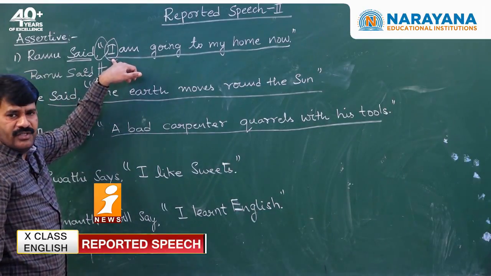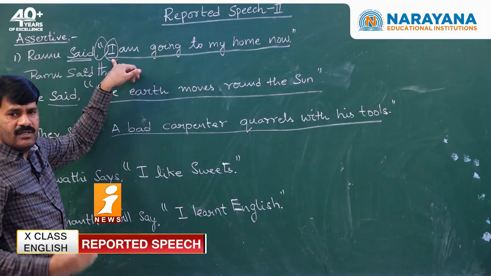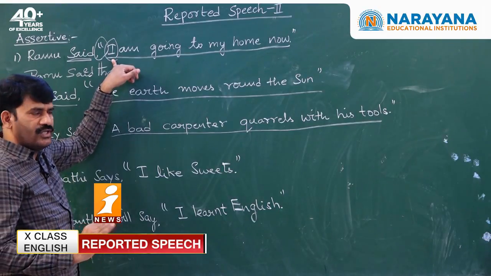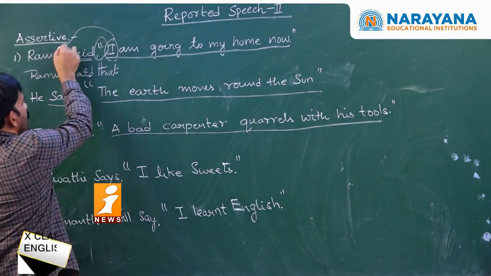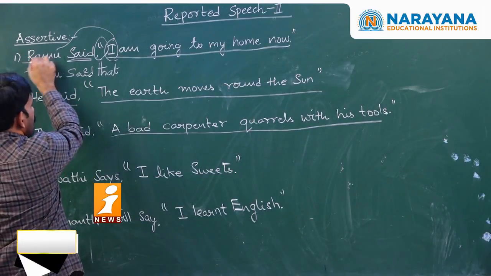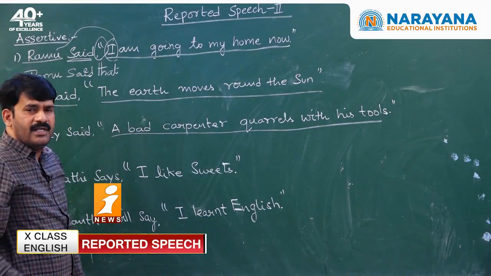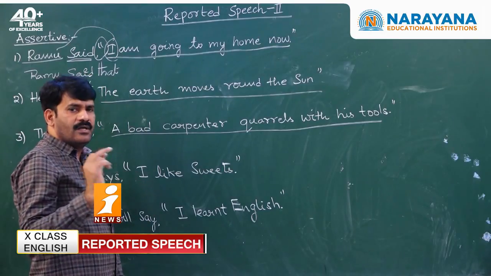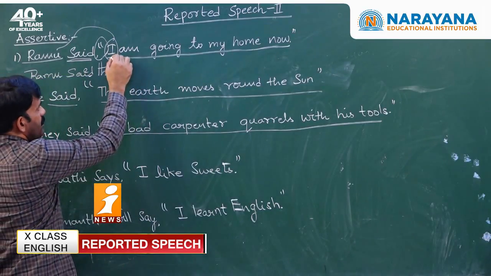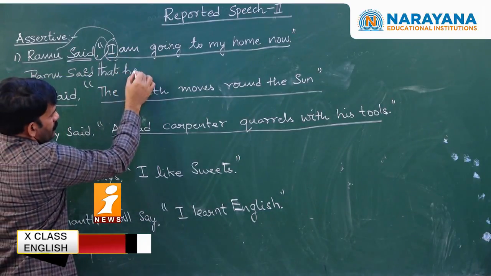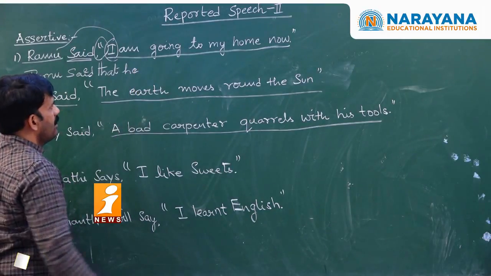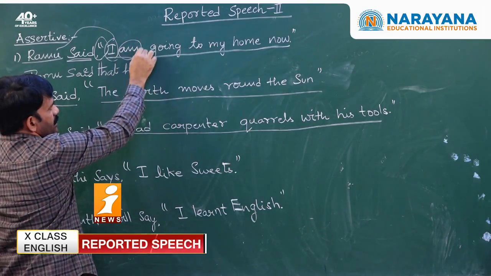I is a first person, so whenever the subject of reported speech is a first person, we need to change it based on the subject of the reporting verb. What is the subject of reporting verb? Ramu. So I will change into Ramu or he, and the next change is tense.